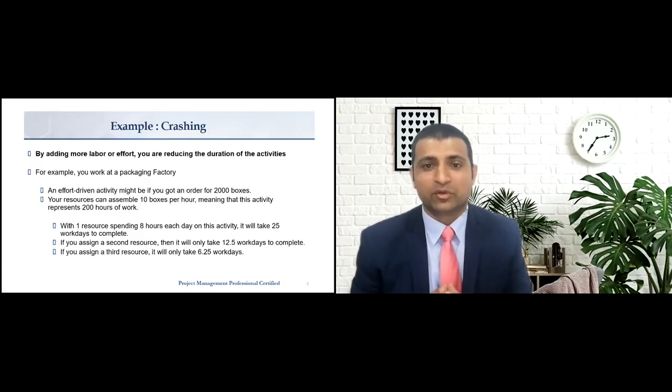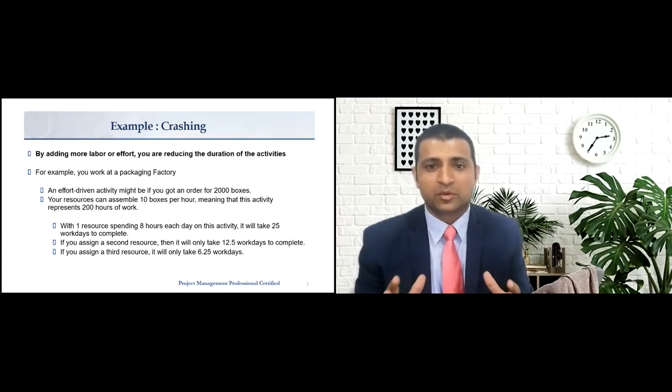Let us see an example of an effort-driven activity. You are working in a packaging factory. You have an order for 2,000 packages to be packed. Your resource can assemble 10 boxes per hour. So you estimated that it will take 200 hours of work. So if one resource is working 8 hours per day, this activity will take 25 work days. If you assign one more resource, you can complete the activity in 12.5 work days. If you assign a third resource, it shall take 6.25 work days.